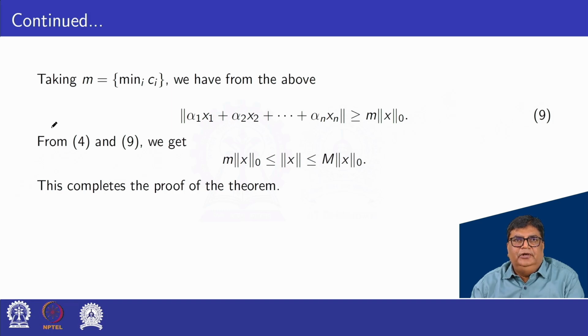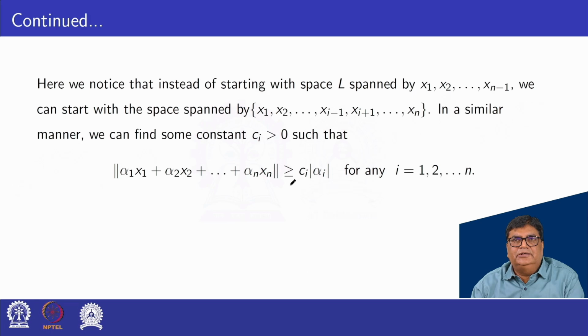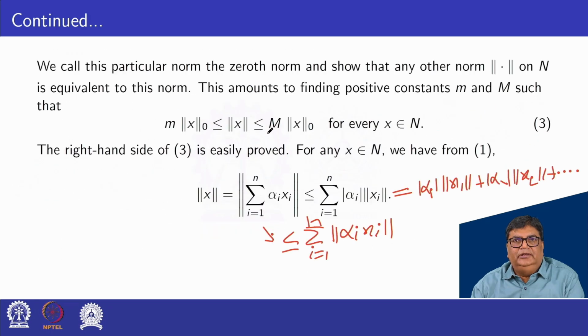So from equation 4 and 9 we get m norm x0 less or equal to norm x less or equal to M norm x0. This completes the proof of the theorem. Here equation 3 is this one.